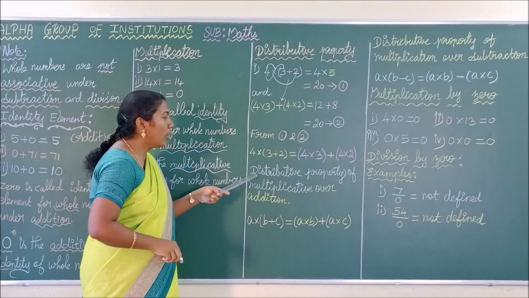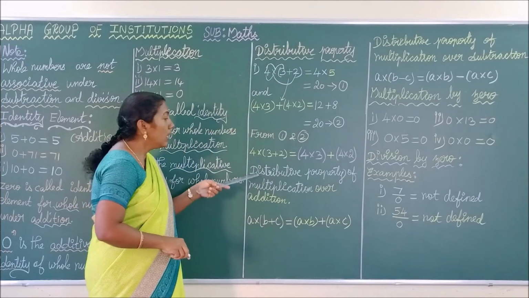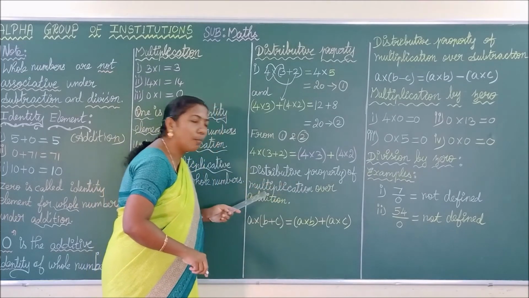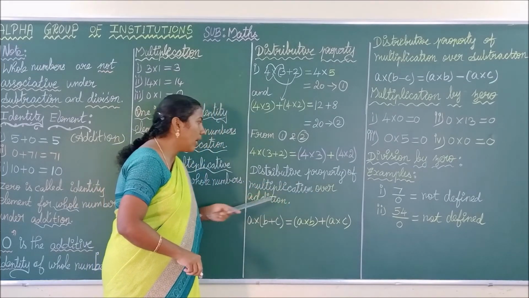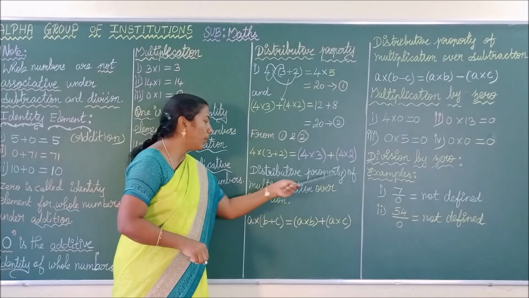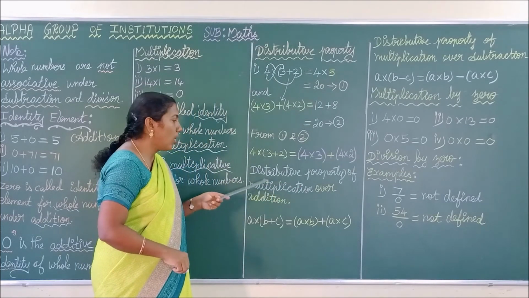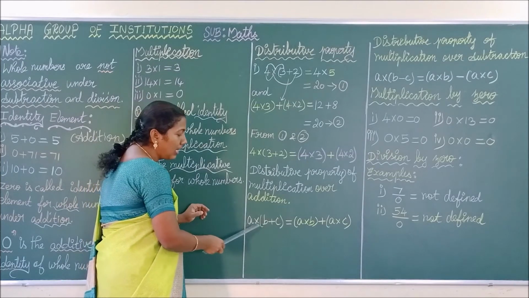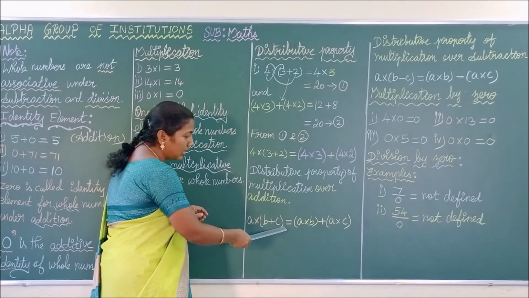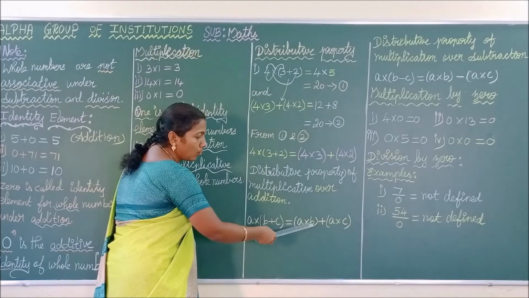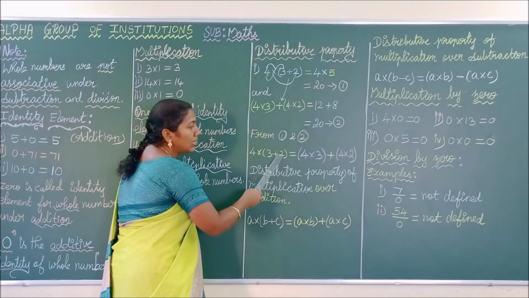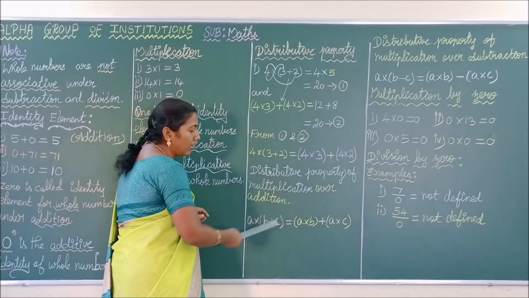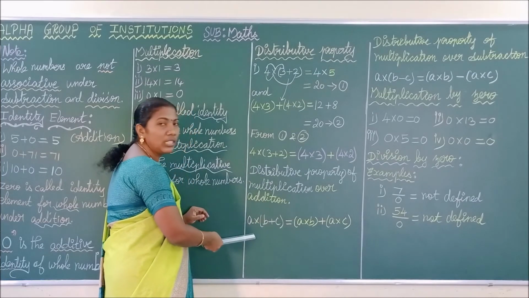Okay, see here. How do you call this property? Distributive property of multiplication over addition. You can also say distributive property of whole numbers for the operation multiplication over addition. Okay, see here. A into (B plus C) is equal to A into B plus A into C. Here we have written the numbers; here, instead of numbers, we are using variables.